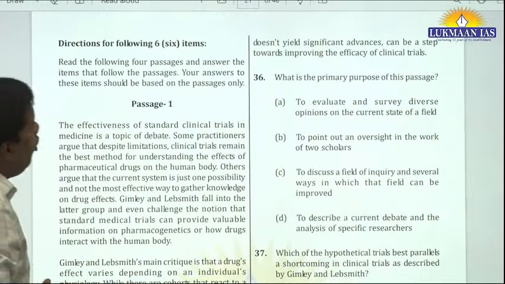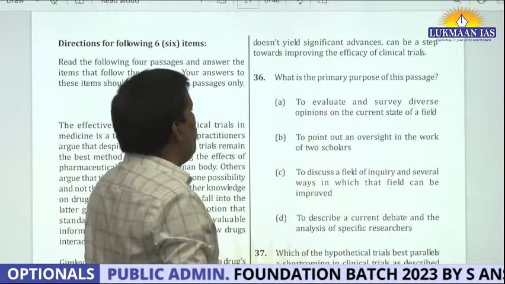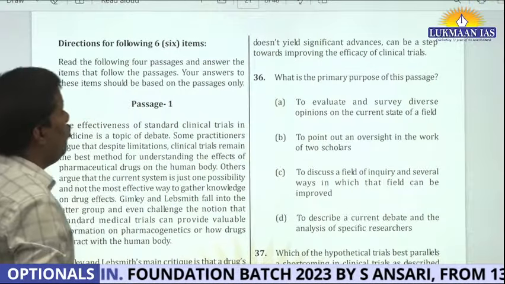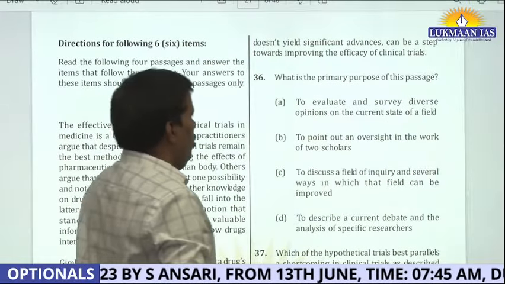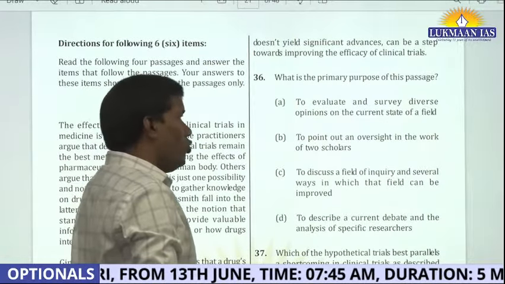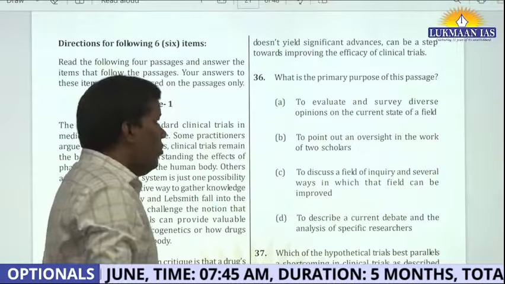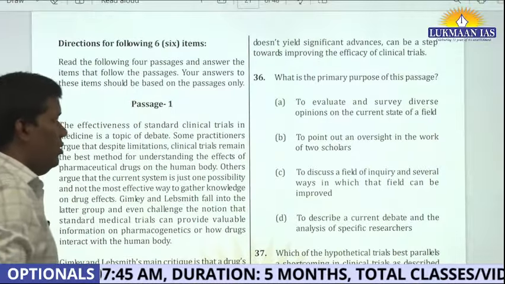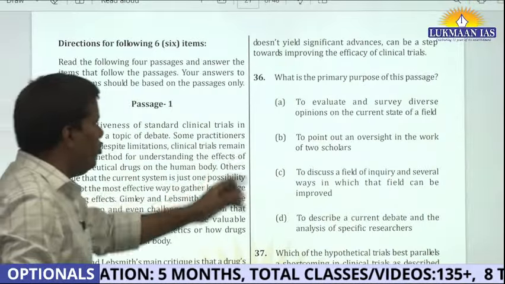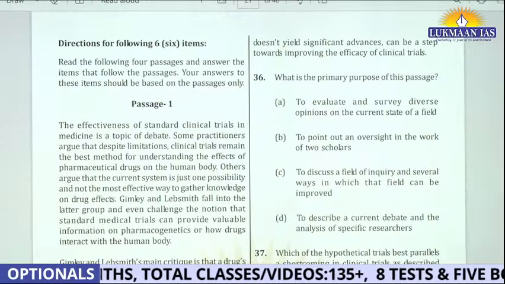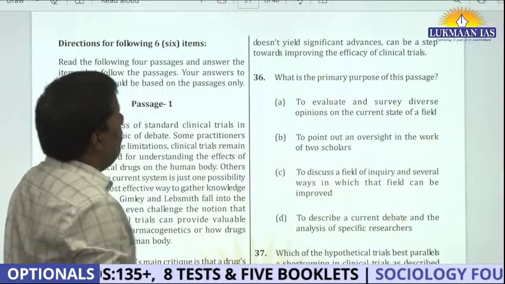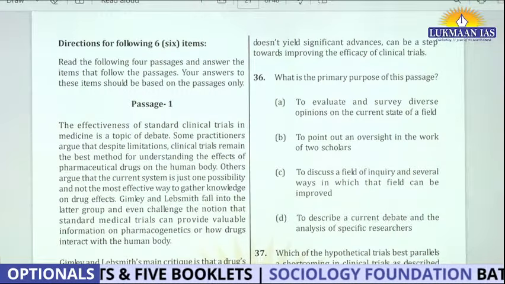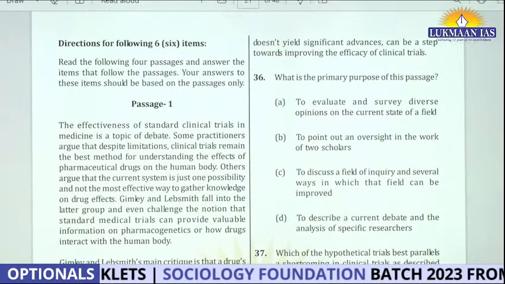Then, to point out an oversight in the work of two scholars. ठीक है? यानी, see, two scholars की तो बात हुई है, but are they talking about the two oversights? Okay, so do not get into the trap. To discuss a field of inquiry and several ways in which that field can be improved. Okay, the field of inquiry, to discuss a field of inquiry.